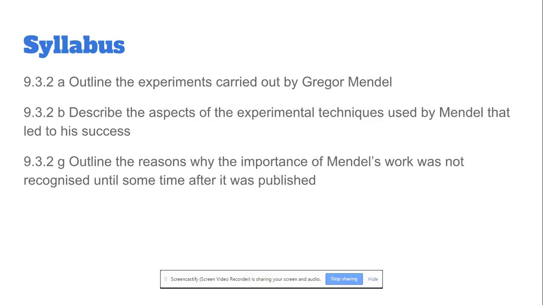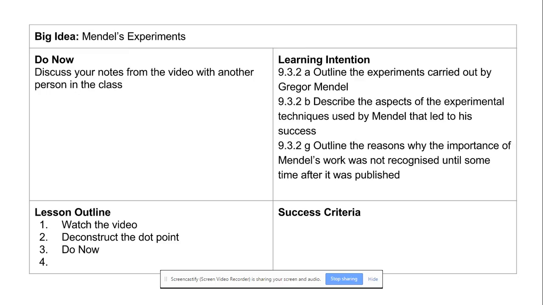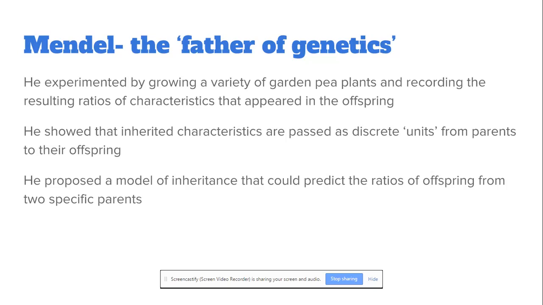In this video, we're going to be looking at Gregor Mendel and how he contributed to our understanding of genetics, some of the work that he did, and the important role that he played. Sometimes we refer to Mendel as the father of genetics, and he experimented with a variety of garden pea plants, and through his investigations recorded different ratios of some characteristics that he isolated in the plants.